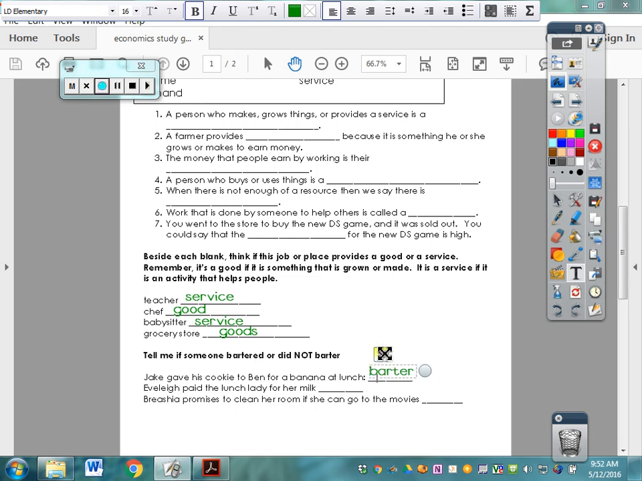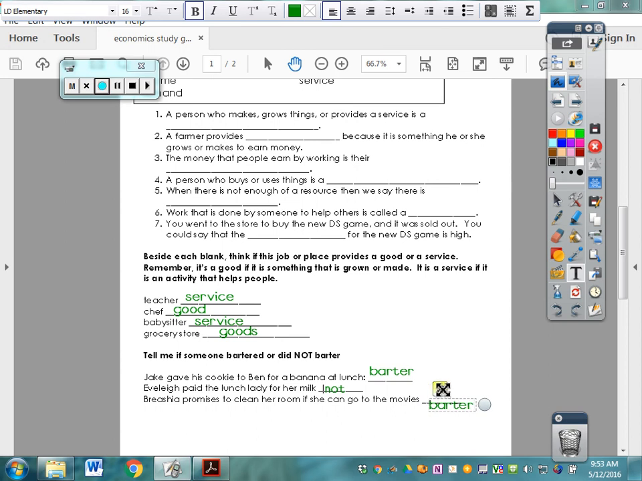Kind of made a deal. That's what bartering is. Evelyn paid the lunch lady for her milk. She did not barter. She actually gave money. So that is not bartering. Briasia promises to clean her room if she can go to the movies. So she is promising to exchange something, like I'll do this if you do this. That is bartering.